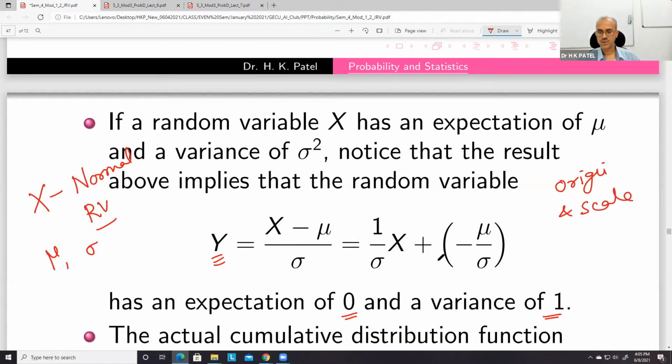We have changed the origin also, that is, the origin is shifted mu distance, and also the scale is 1 by sigma times. Then we know that this y is a standard normal variable, and its mean is 0 and standard deviation is 1. So this we have used in the case of normal distribution. We will see it actually. But this is nothing but of the form ax plus b. Here a is 1 by sigma, b is minus mu by sigma.